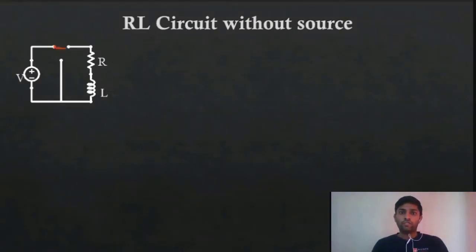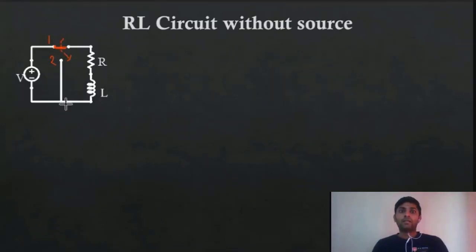If we're having this switch, and this switch was connected for a very long time with this source, what will happen at the steady state of this condition? The current at this inductor will be V by R. After that, we will make a switch over here. Now we will connect the switch from position 1 to position 2.